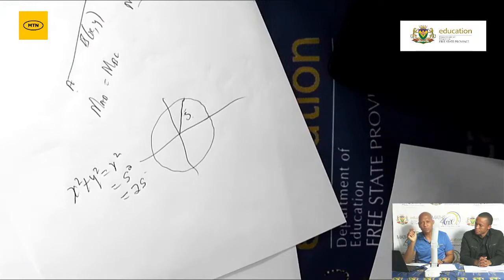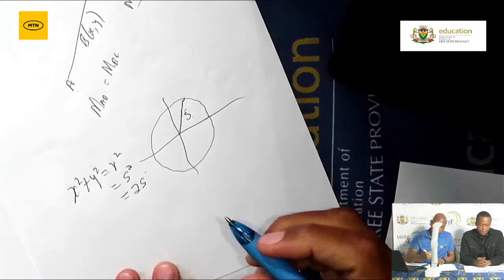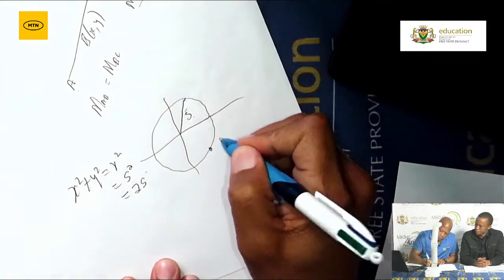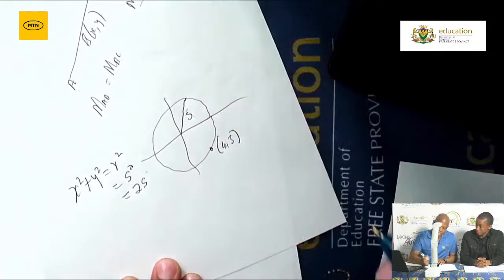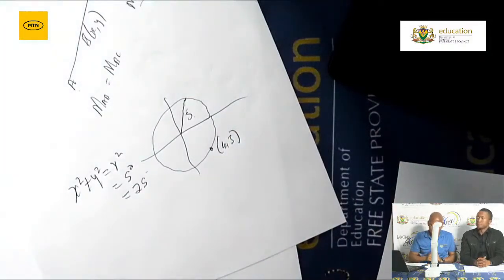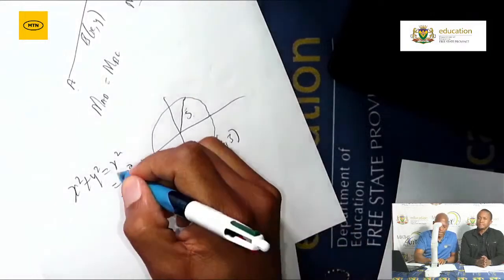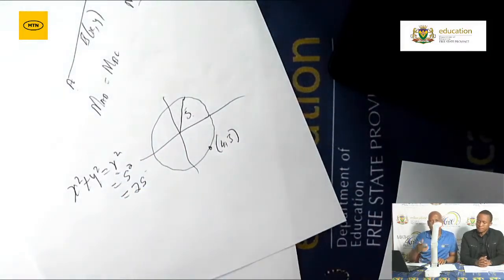Every time they ask you to determine the equation of the circle, check what the given information is. Do I have the radius? If the radius is not there, do I have a point? Now, what are you going to do with a point? If we've got the point here, the coordinates are 4 as well as 3, then it means I don't have an r. I need to calculate the value of r, the length.